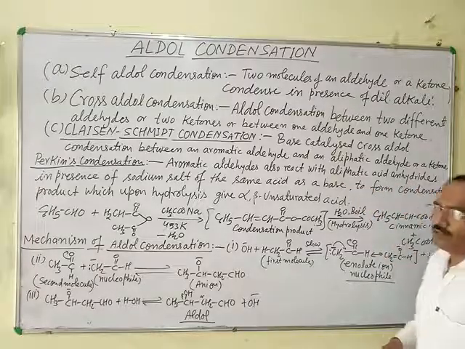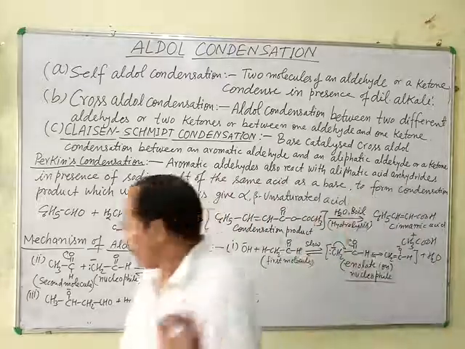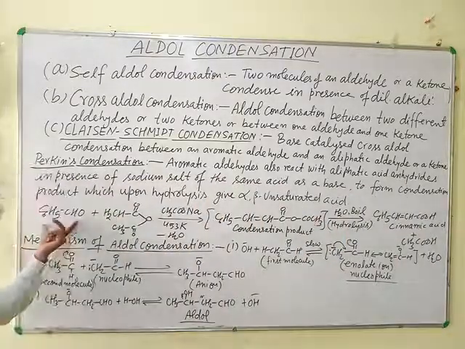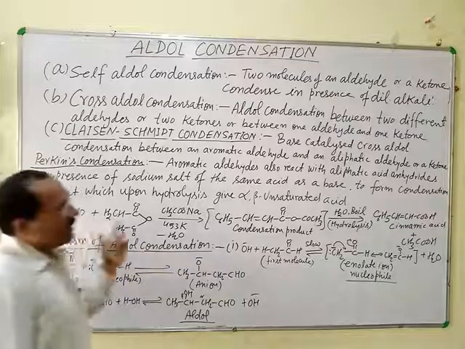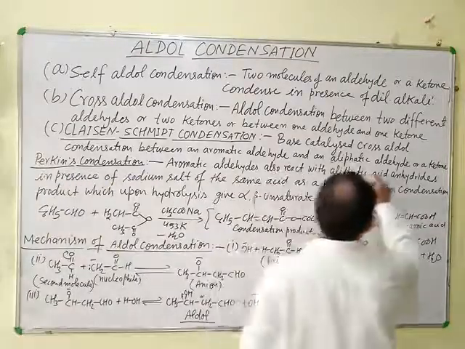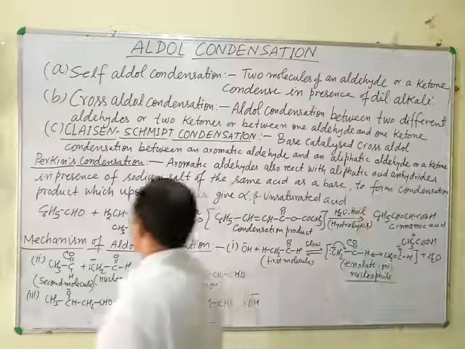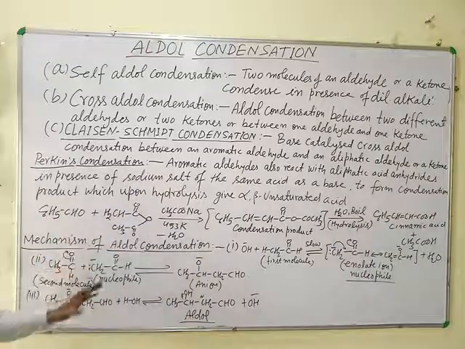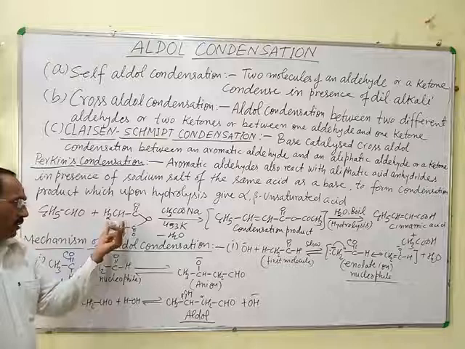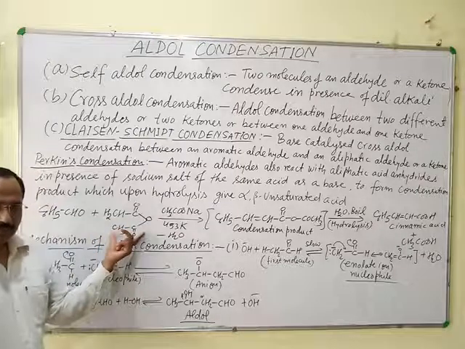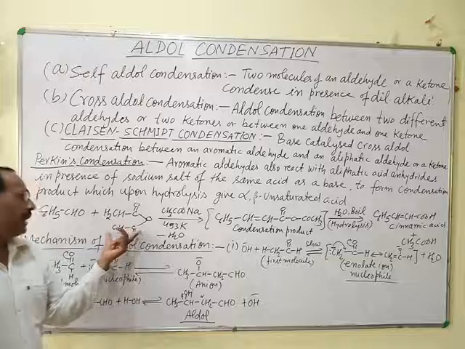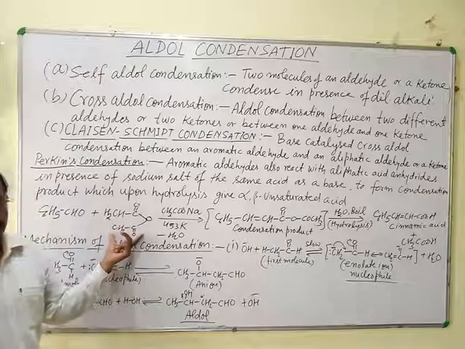For example, benzaldehyde, which is an aromatic aldehyde, reacts with an aliphatic acid anhydride. This is acetic anhydride, which is the anhydride of acetic acid.